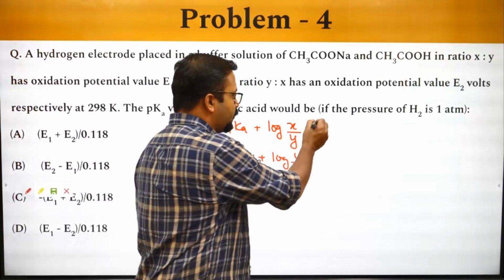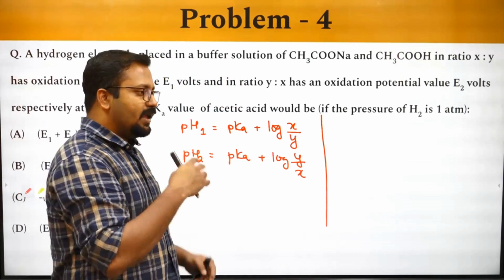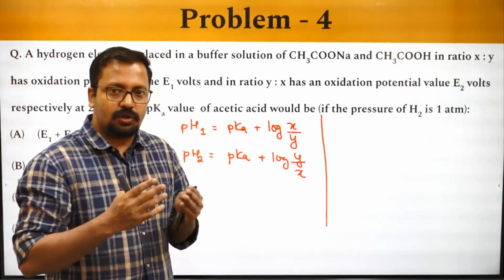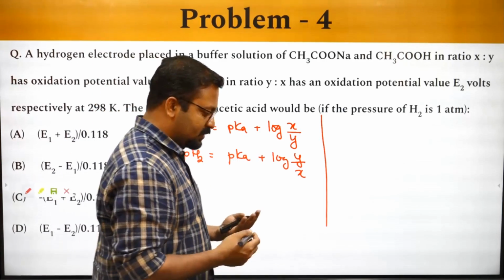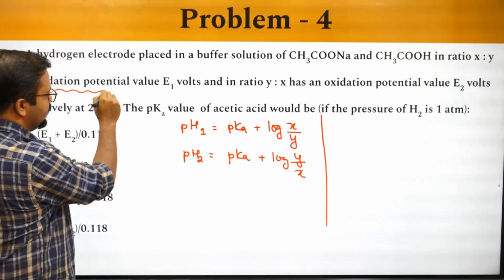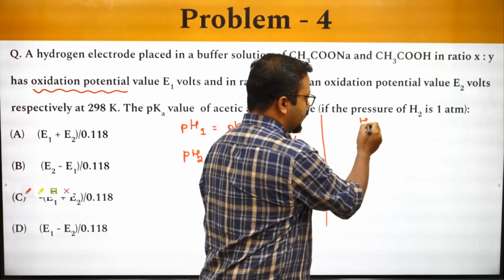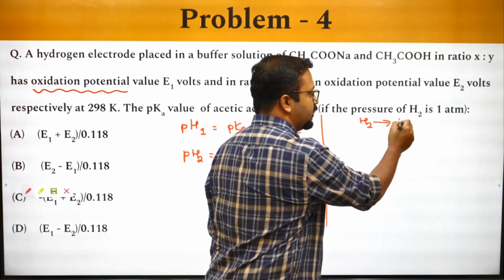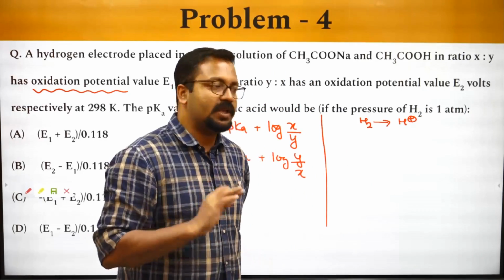To incorporate potential values into this, we should remember that in a buffer solution where H plus is present, we can express, see, this is oxidation potential that we are talking about. That means we are talking about a reaction where hydrogen is being converted into H plus.